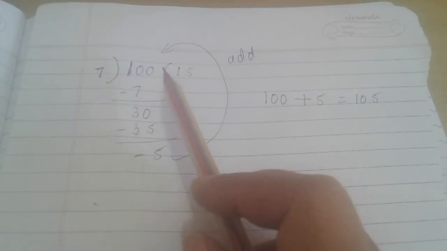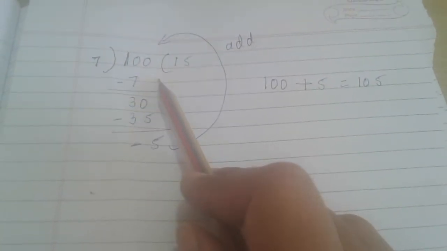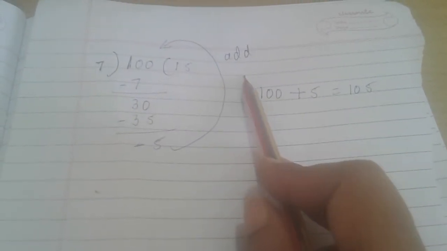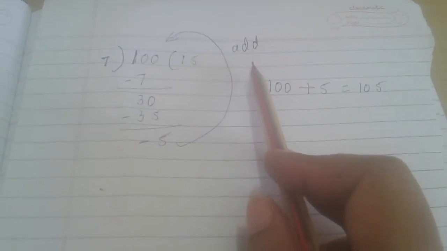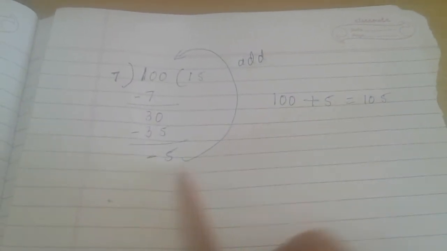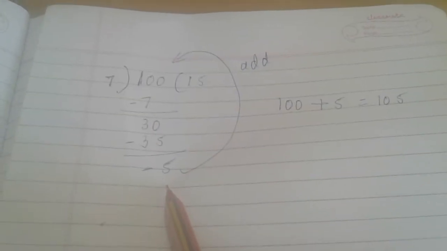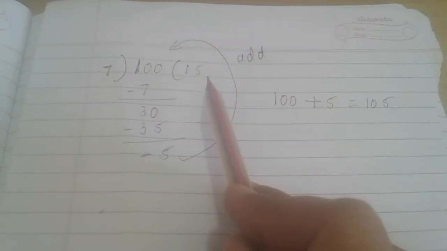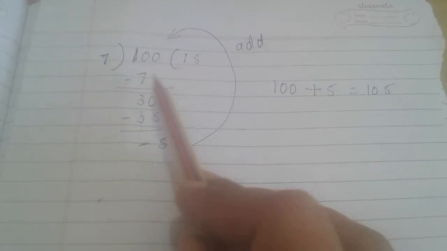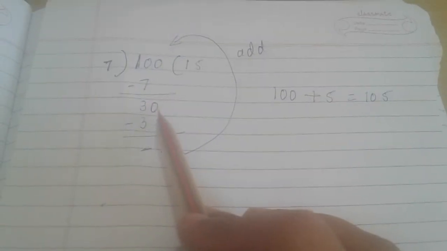So to get the smallest 3-digit number which is divisible by 7, I need to add. You might have learned this concept in 8th standard. To add, I need a negative remainder. So to get a negative remainder, I have to take the next bigger number. So like 7 ones are 7, so I got 3 remainder 30.